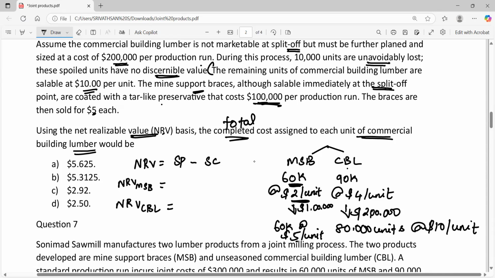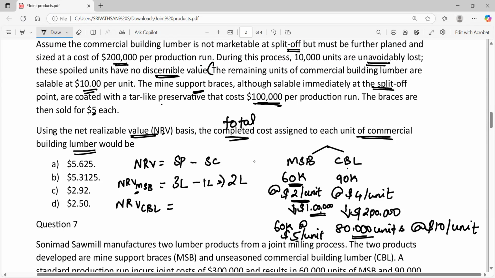So product MSB, 60,000 units can be sold at 3 lakh rupees, and the further processing cost is 1 lakh. Without incurring this 1 lakh, you cannot sell product MSB, right? You cannot process it further without incurring this 1 lakh. So this 1 lakh needs to be subtracted. So we get 2 lakh as the NRV for MSB. Similarly, NRV for CBL, we are going to sell only 80,000 units of CBL.